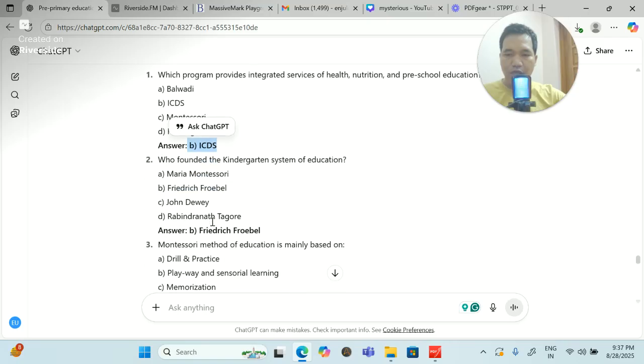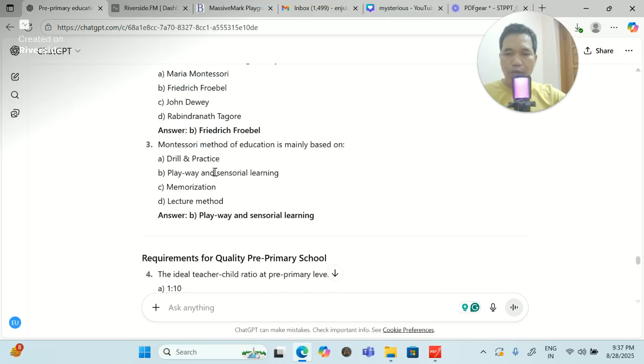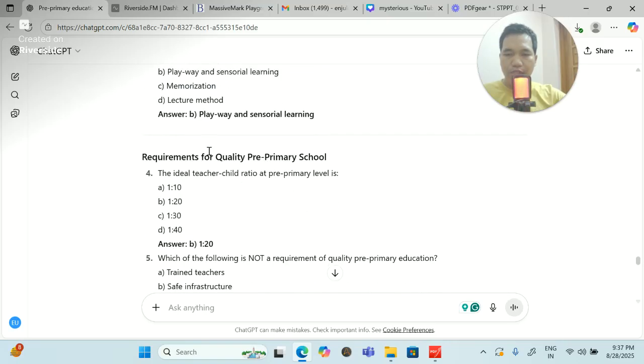So likewise, you can go through the most important points. Just now I told you the ideal teacher-child ratio at pre-primary level is 1:20. We just explained it. You should know these things. Very important points, very important questions these are.